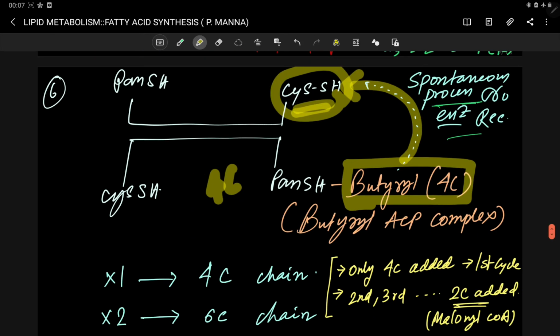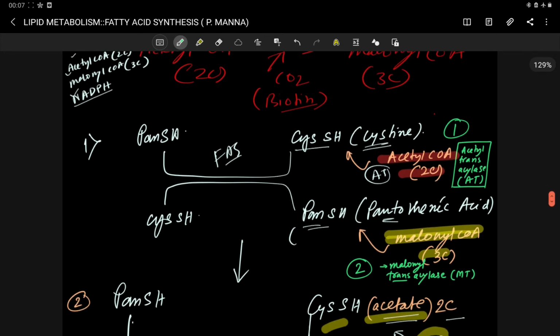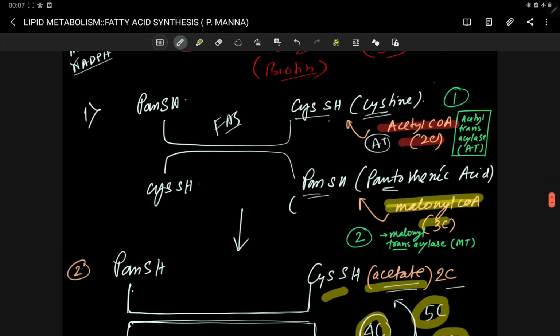Now in the next step, the new malonyl CoA is added at this end, and further decarboxylation occurs, and these steps repeat.